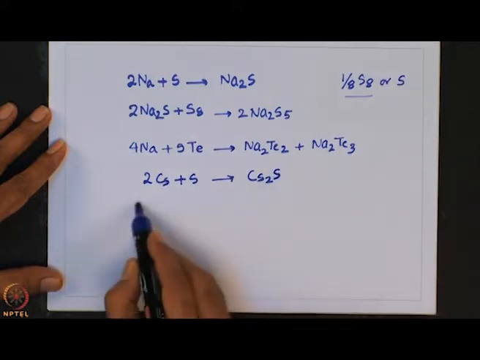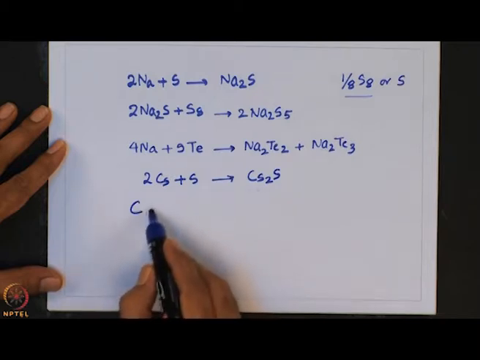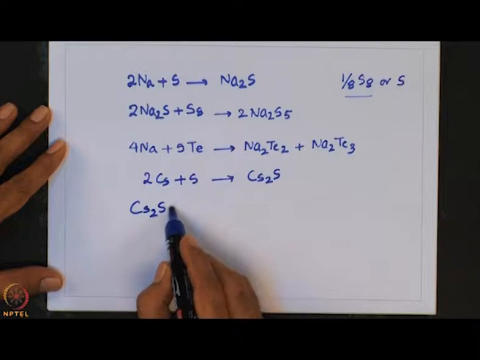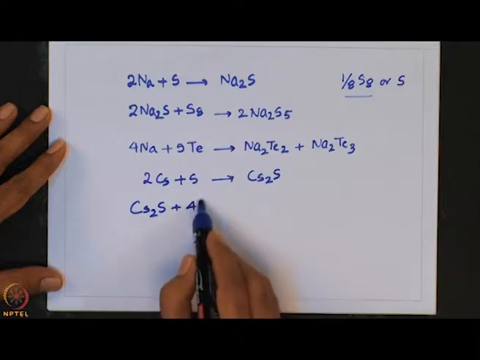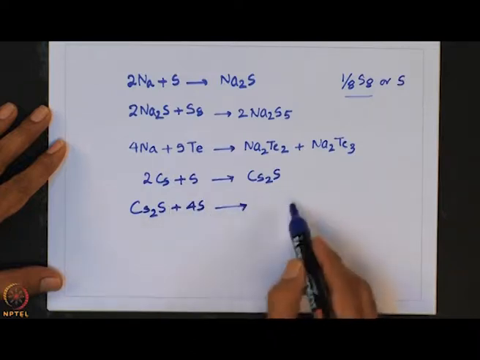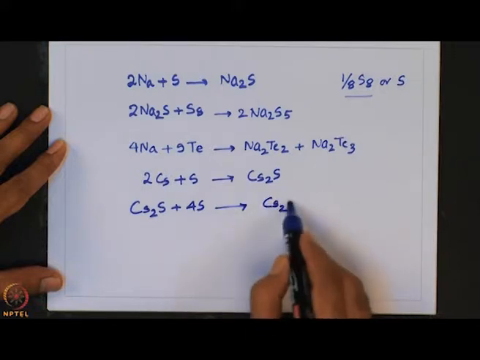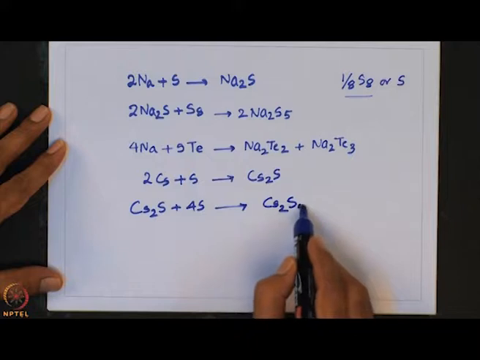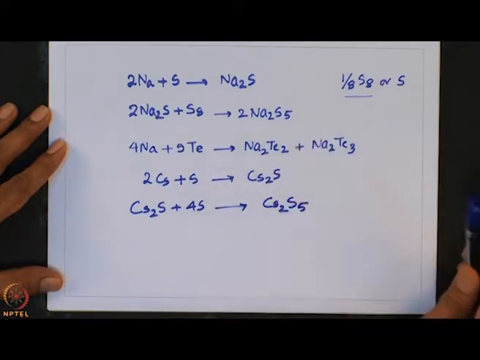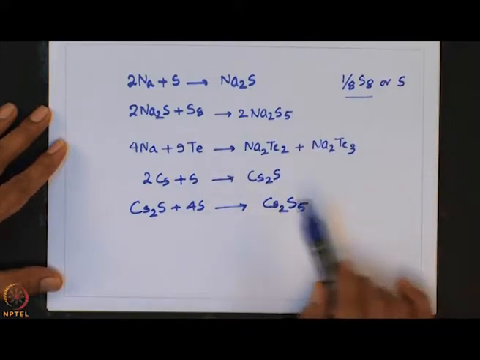This cesium sulfide reacts with excess of sulfur to give Cs2S5, similar to the sodium analog, the sodium reaction.